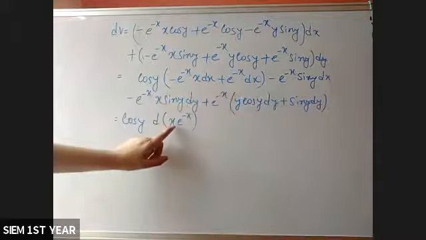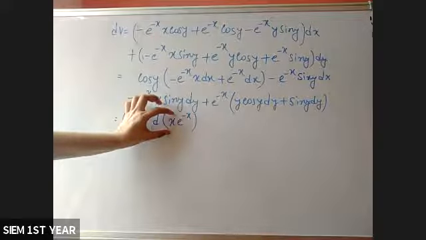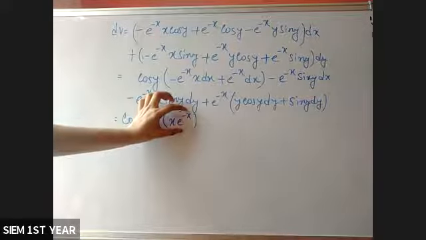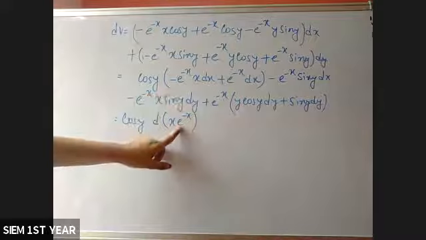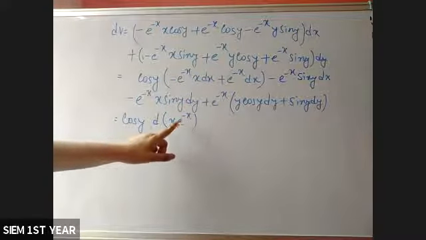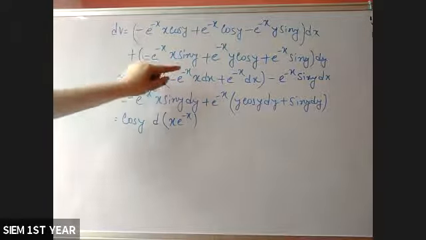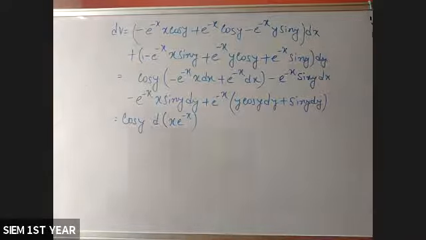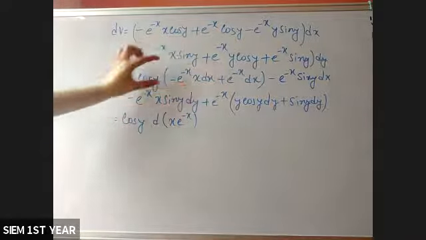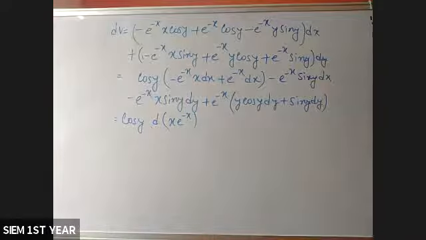Okay. Next, now x is constant. You have to consider the derivative of e to the power minus x, which is minus e to the power minus x. That's why x is constant, minus e to the power minus x. Okay. So we can write this total term into this.